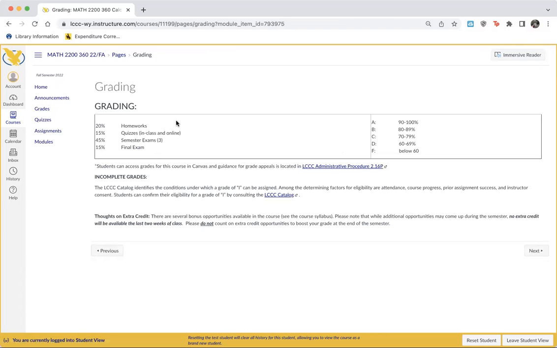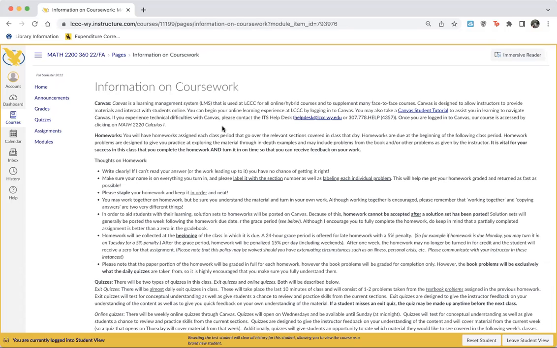Grading policy. You can see our grades will be based on homework, quizzes, semester exams, and a final exam. You can see the breakdown there. All right, information on coursework. There's a lot of information in here, about Canvas and about homeworks. We do written homeworks. I don't use an online system like MyMathLab or anything like that. For me, it just gives me better feedback on how you are doing when I get to actually look at your work. It also allows me to give you partial credit.